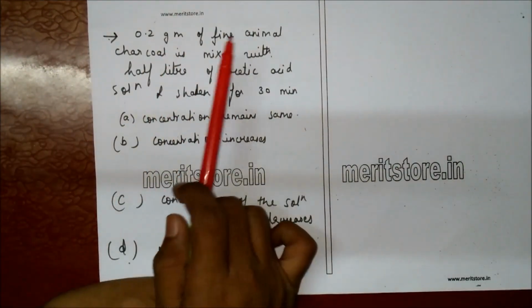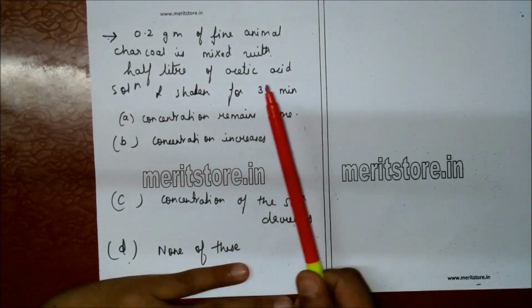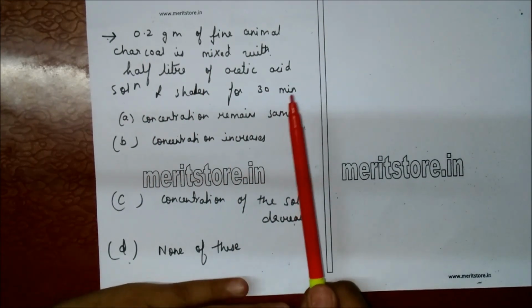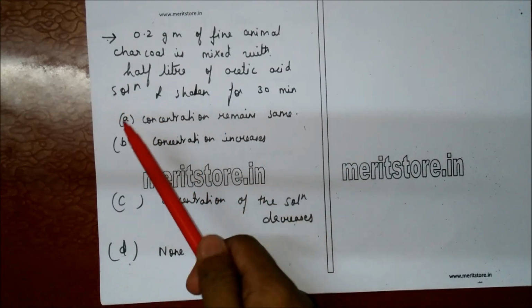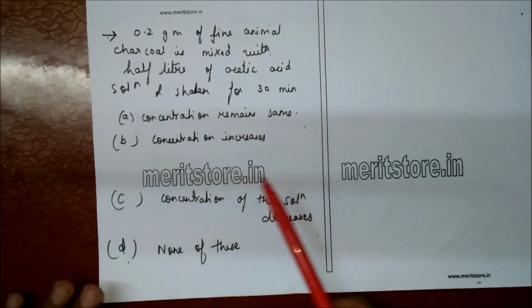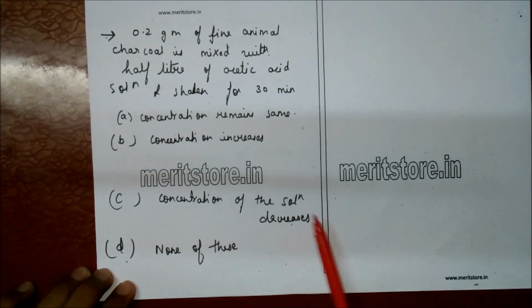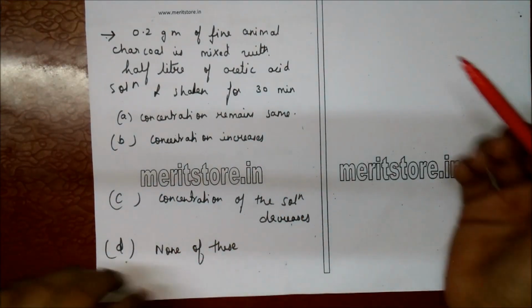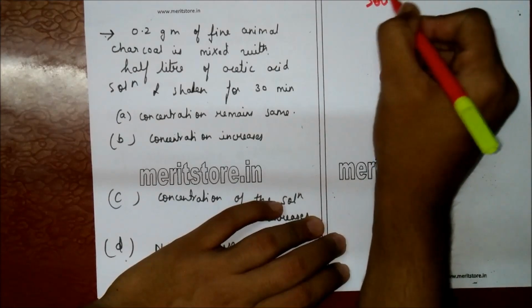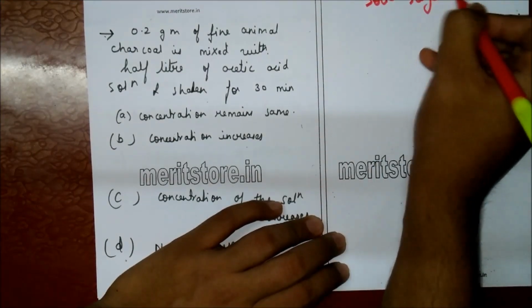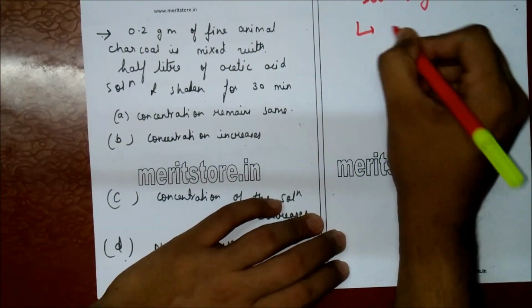0.2 grams of fine animal charcoal is mixed with half a liter of acetic acid solution and shaken for 30 minutes. Now what will happen? A. Concentration remains the same. B. Concentration increases. C. Concentration of the solution decreases. And D. None of these. Now, here, solid surfaces can adsorb dissolved substances from solution.